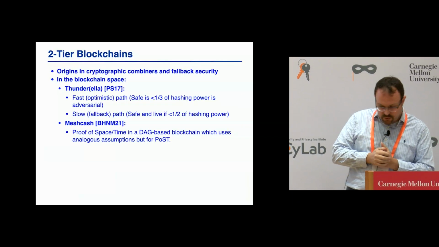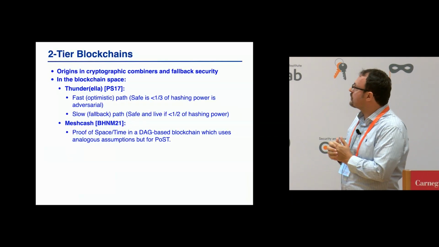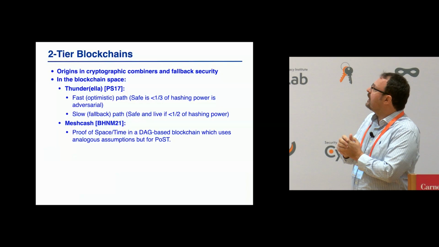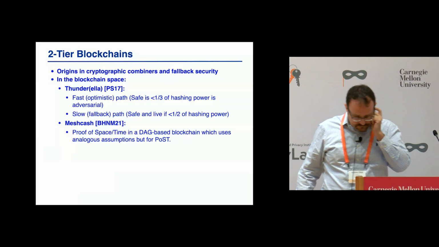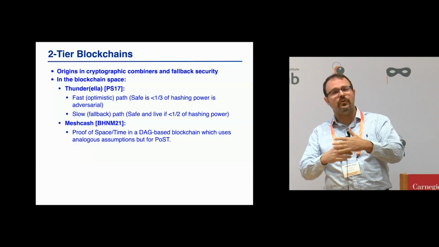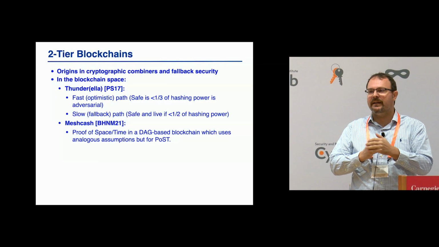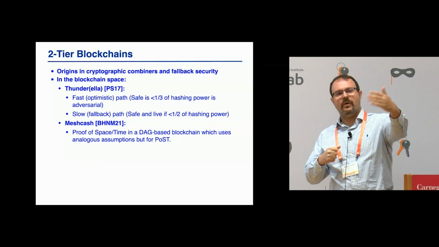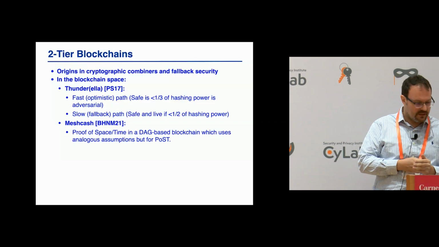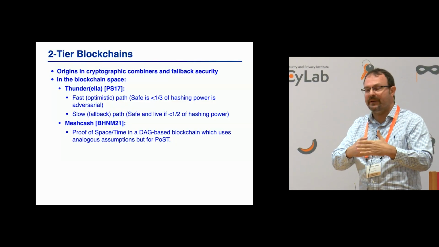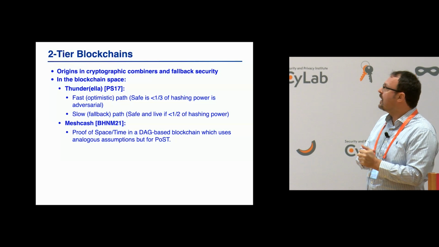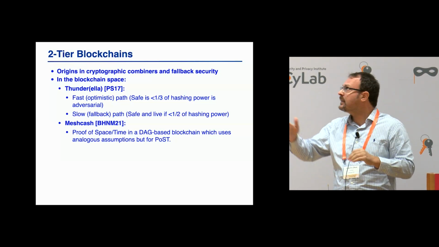To blockchain, it's more new, but not entirely. There was a result back in 2017 by Pass and Shi that was trying to do a version of what Tim described in the first session, which is to get a combination of two solutions where I can have an optimistic mode.